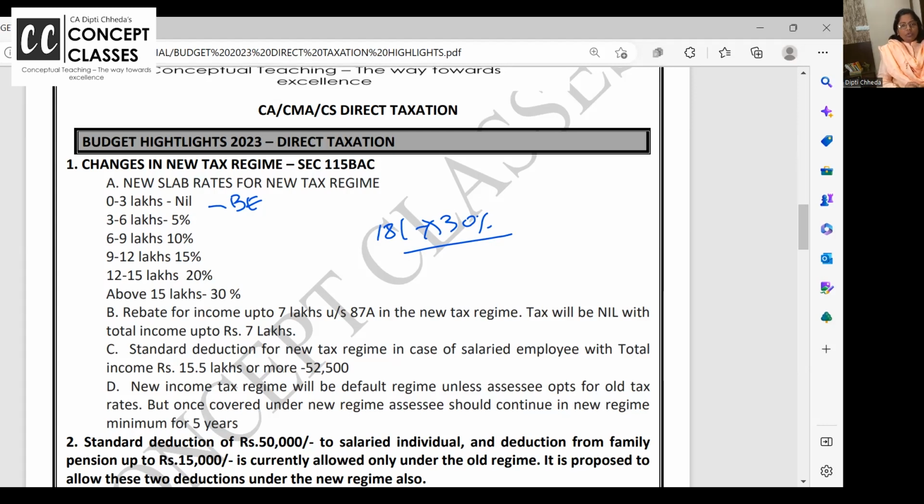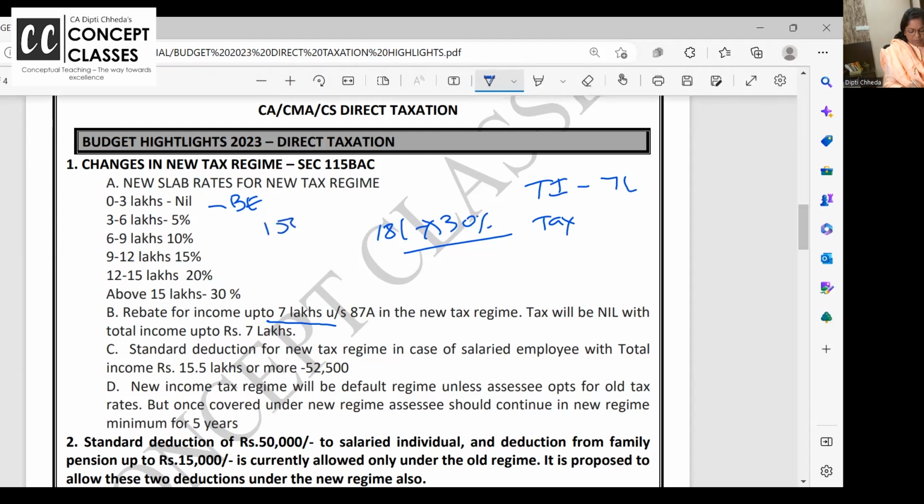Okay. Now, those who are opting for new tax regime, if they are having total income up to 7 lakhs, they can get a rebate. See, when your total income is 5 lakhs, 6 lakhs, or exactly up to 7 lakhs, you calculate the tax. 0 to 3 lakh nil. 3 lakh to 6 lakhs, how much is the tax on the next 3 lakh? 5%.